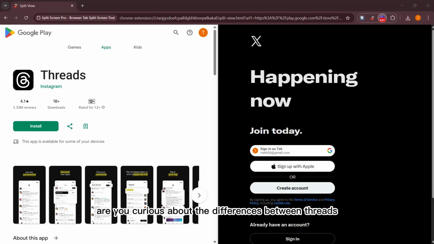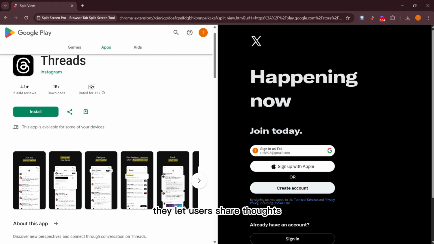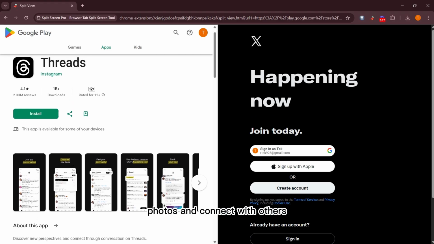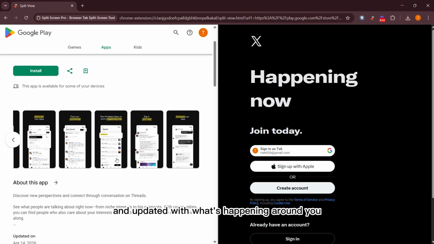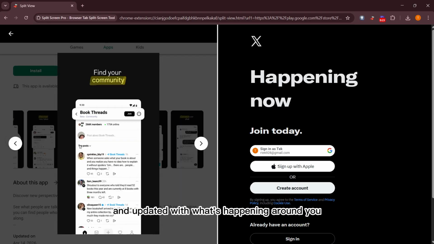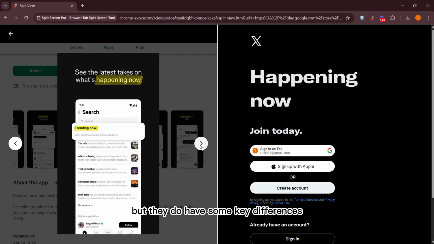Are you curious about the differences between Threads and X? You're not alone. Today, we'll break down these two popular platforms and help you decide which one might be better for you. Both Threads and X are social media tools. They let users share thoughts, photos, and connect with others. They aim to keep you engaged and updated with what's happening around you. But they do have some key differences.